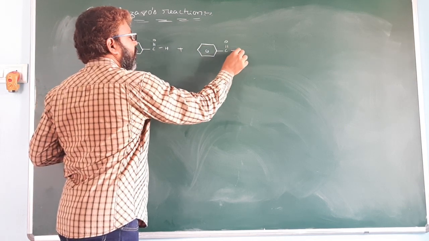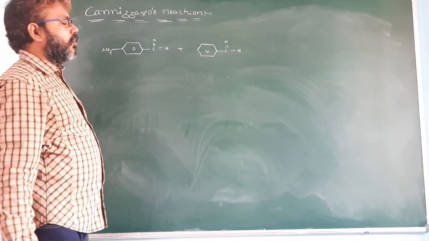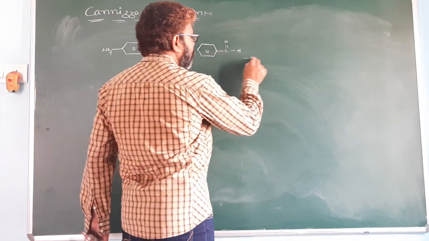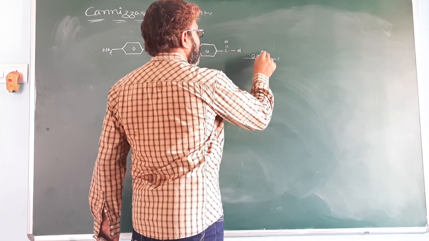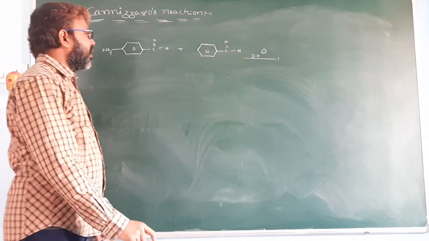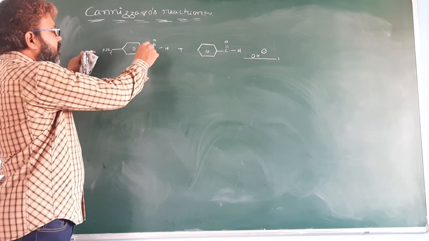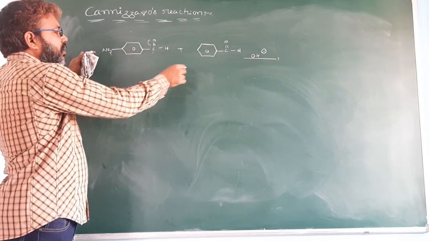One is benzaldehyde, one is paranitrobenzaldehyde. Which compound undergoes oxidation? Which is more reactive towards the Cannizzaro reaction? The nitro group is an electron withdrawing group. When it withdraws the electrons, the magnitude of positive charge increases.